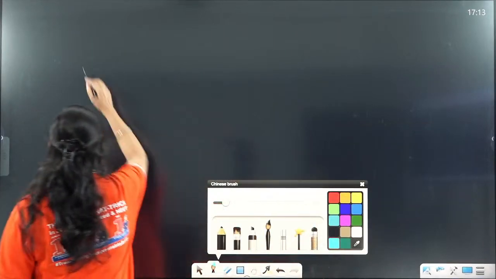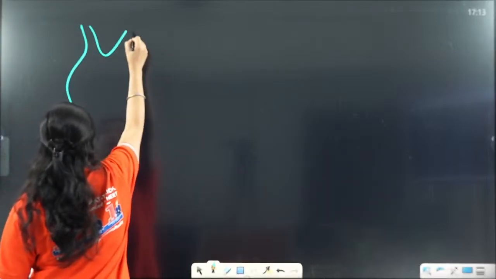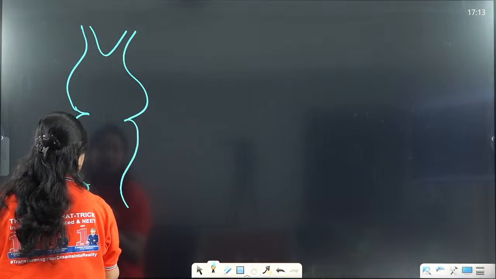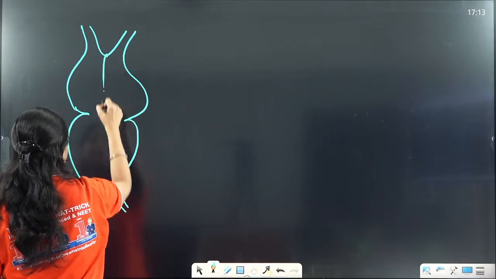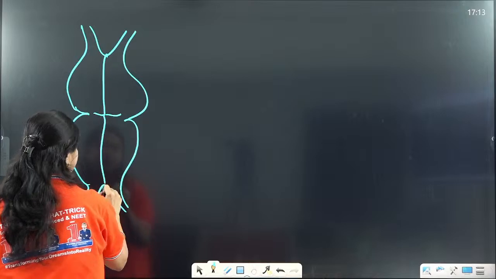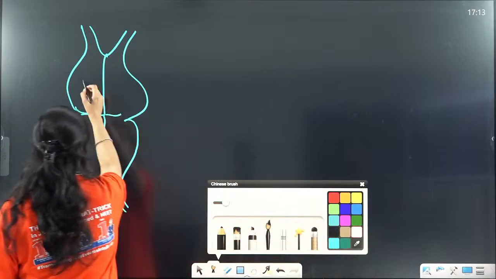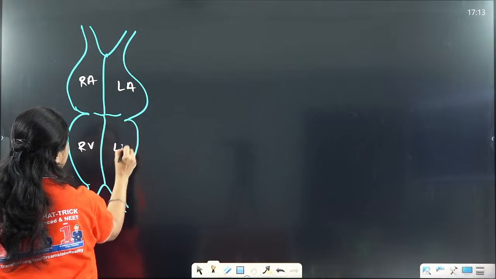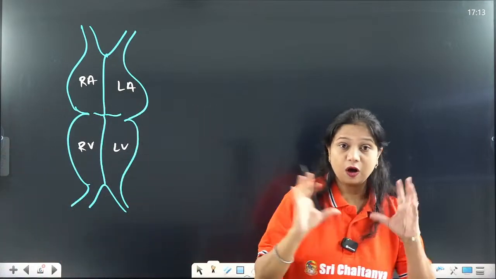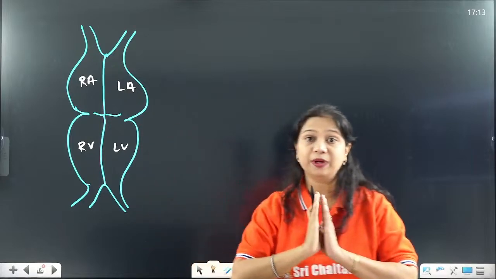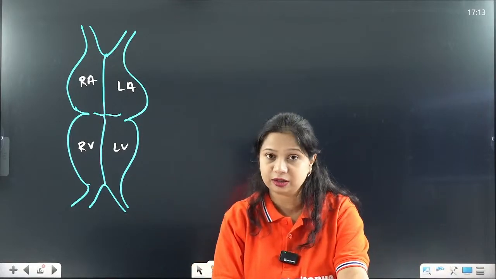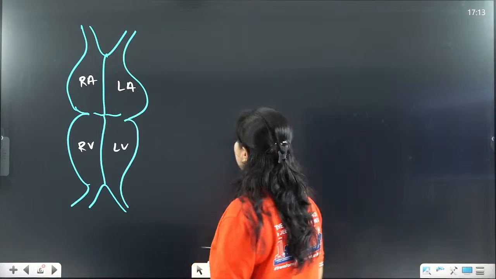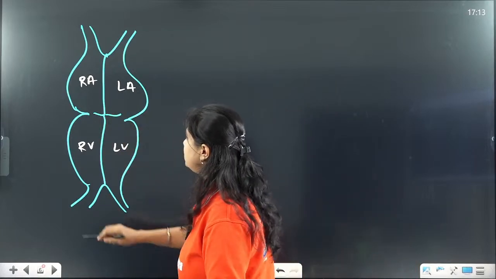Now we are coming to the very important part, the completely separated chambers present in the heart. This is the right atrium, left atrium, right ventricle and left ventricle. All of these chambers are completely separated from each other. They are not at all linked, they are not at all connected. All of these are completely separate from each other.